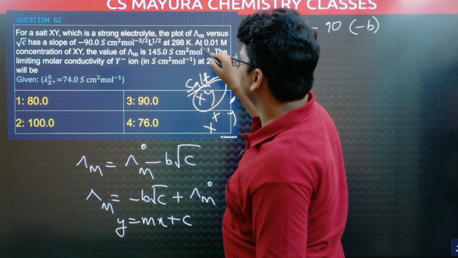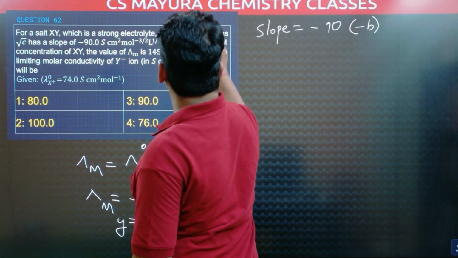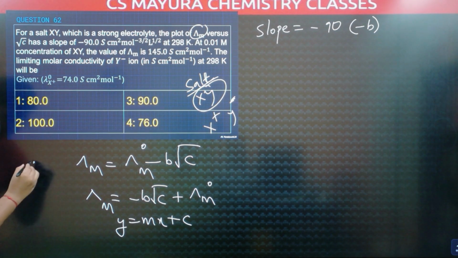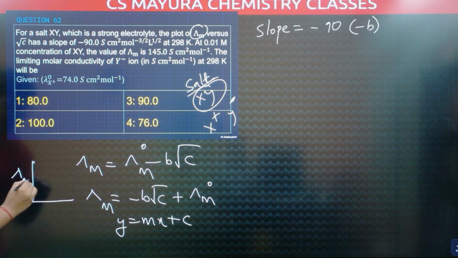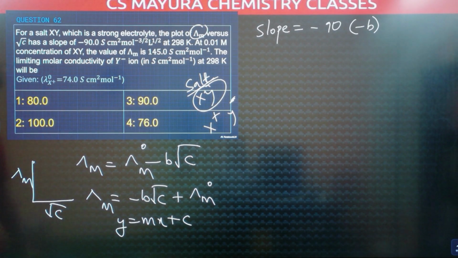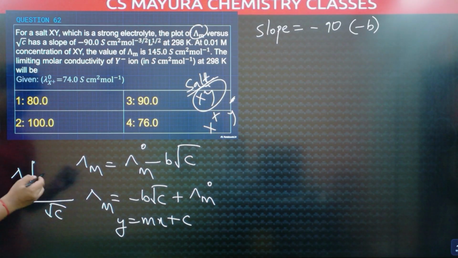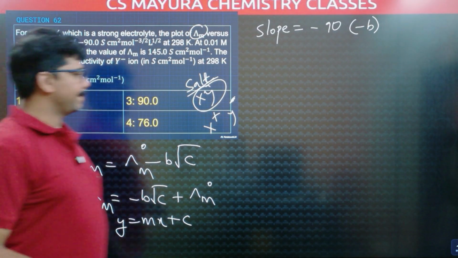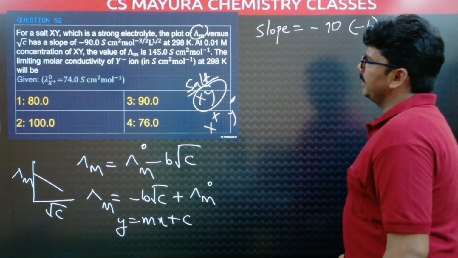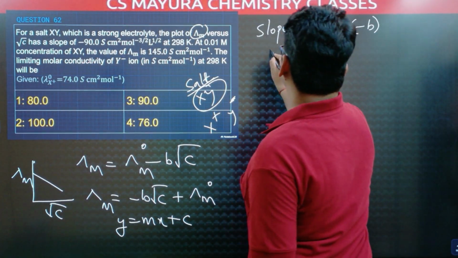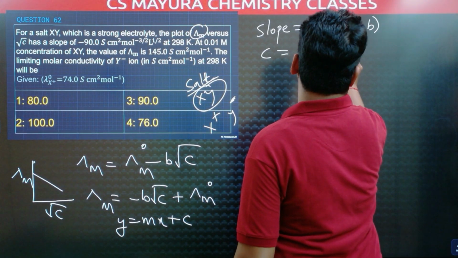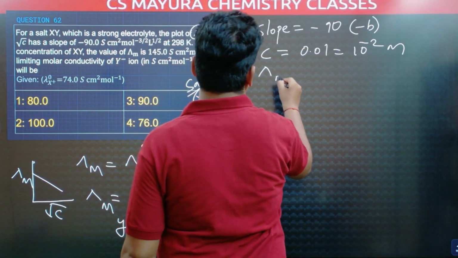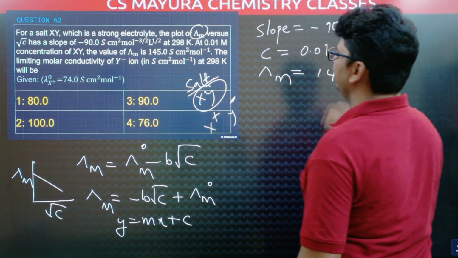Next, what is given? This is the plot for lambda m and root c. Here lambda m and this is root c, negative slope and positive intercept. The graph is like this. So slope is minus B, that is minus 90. Next, concentration C is 0.01, 10 power minus 2 molar. Lambda m is given, that is 145.